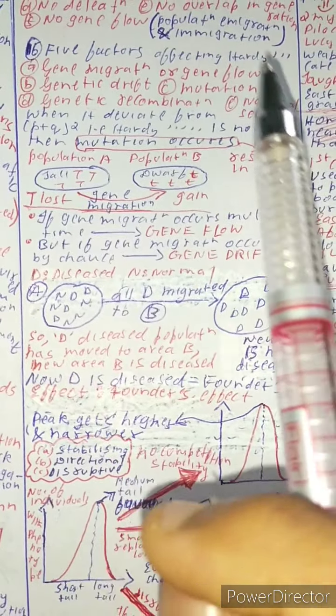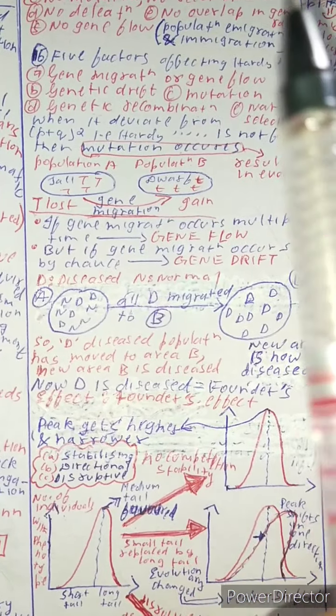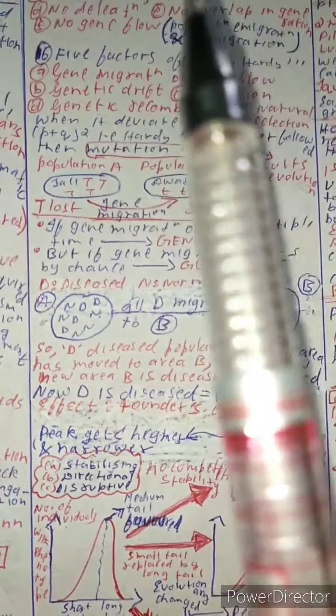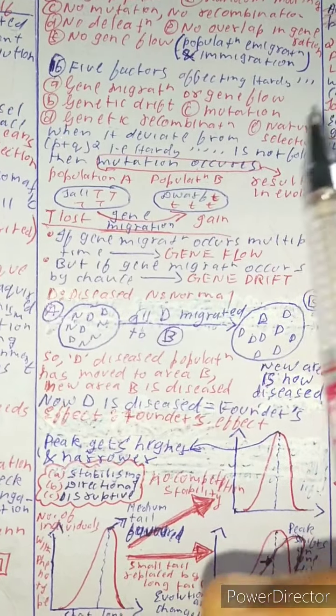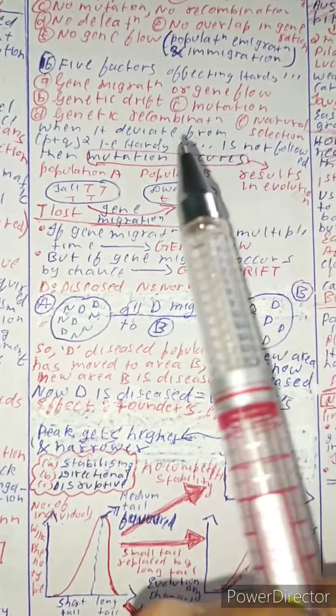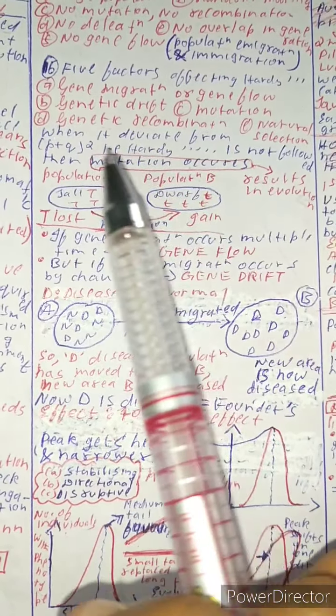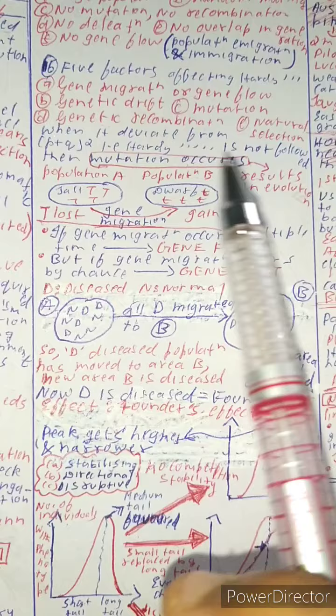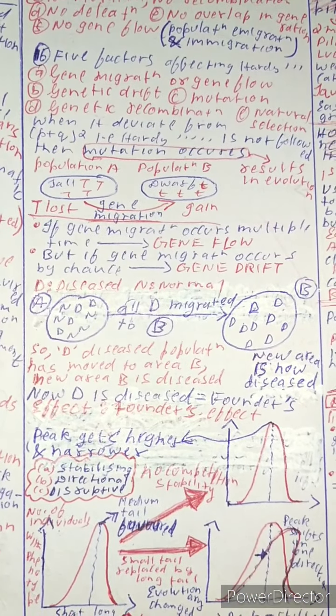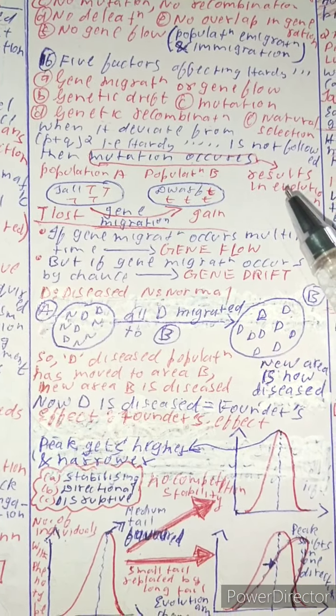See, when all these conditions come, the Hardy-Weinberg principle is affected. So what happens when the Hardy-Weinberg principle is affected? When it deviates from (p + q) whole squared, that is, the Hardy-Weinberg principle is not followed, then mutation occurs. And when mutation occurs, it results in evolution.